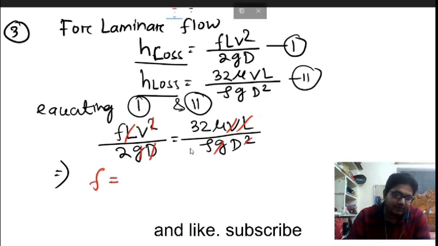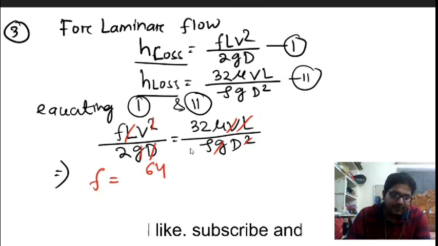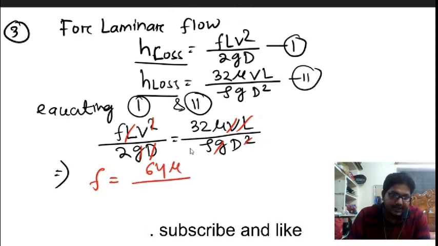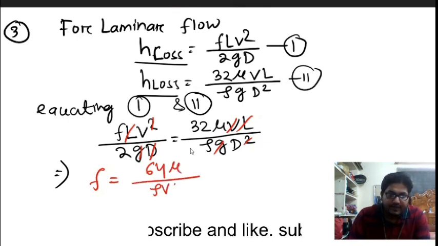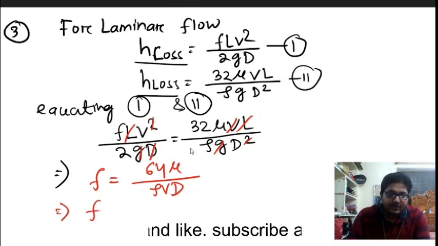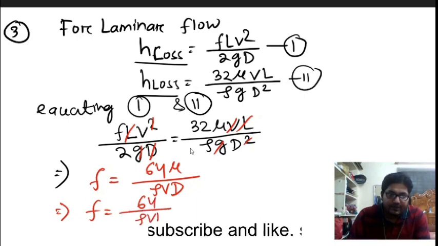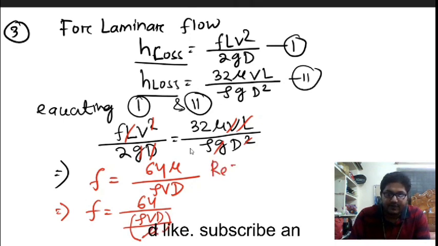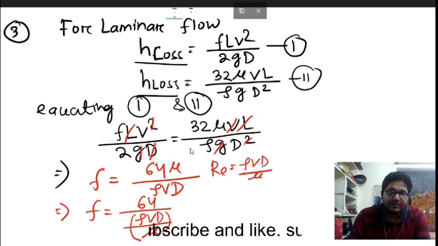So this f is coming out to be 64 mu divided by rho V into D. Now you can rewrite this equation: f will be equal to 64 by rho VD by mu, and this rho VD by mu is the Reynolds number in pipe flow.